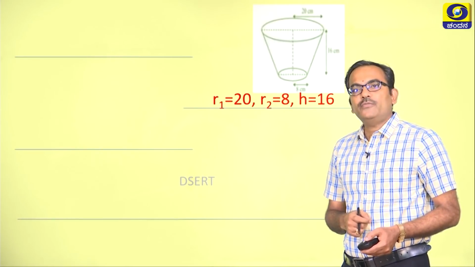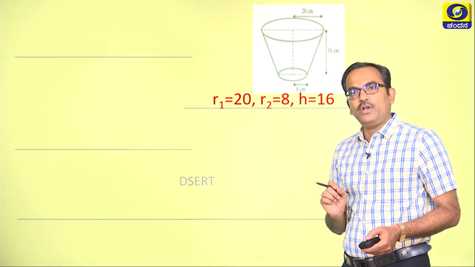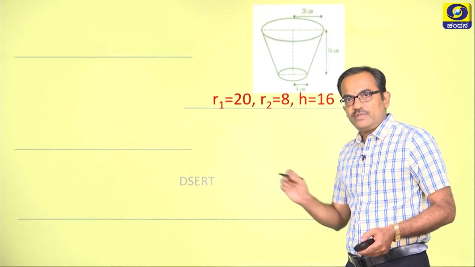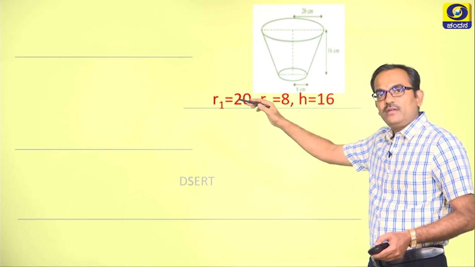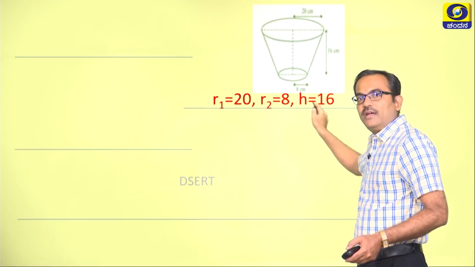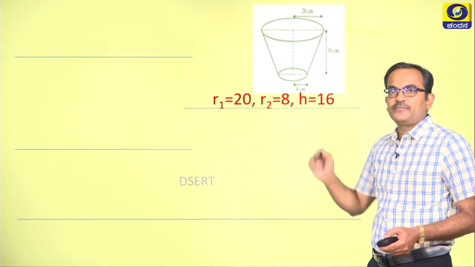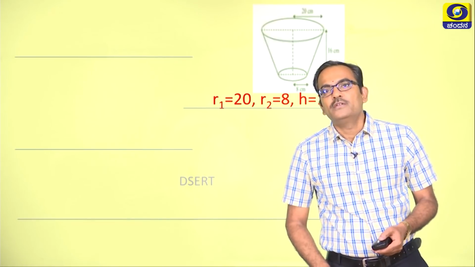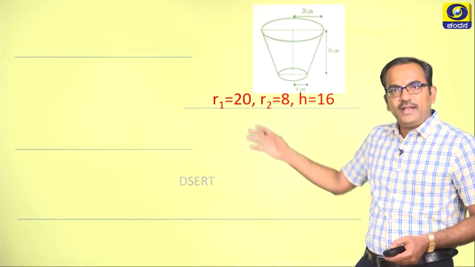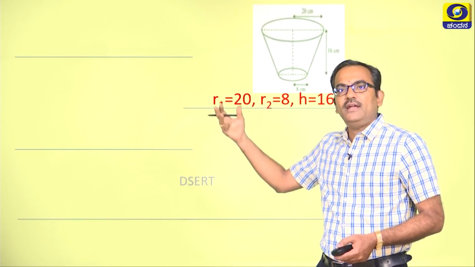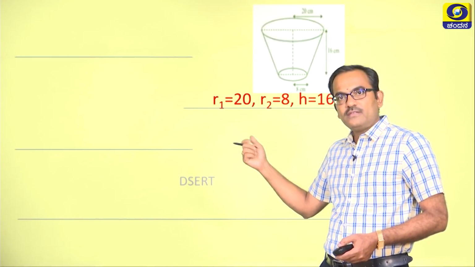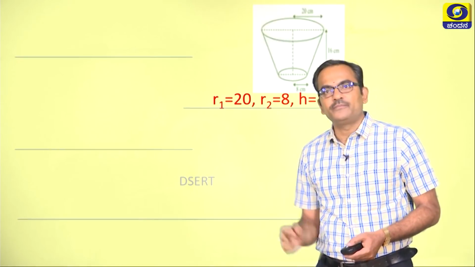The very first and foremost important aspect is to note down the data, which is R1 equal to 20, R2 equal to 8 and H equal to 16 centimeter. Once the diagram and the data are written, let us move on to the formulae.